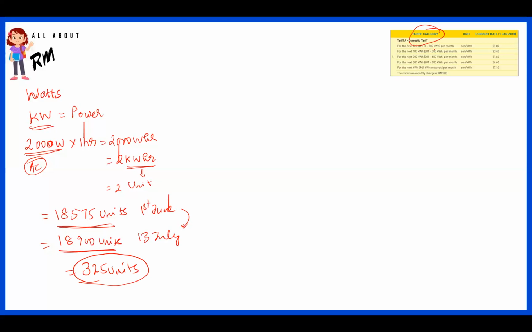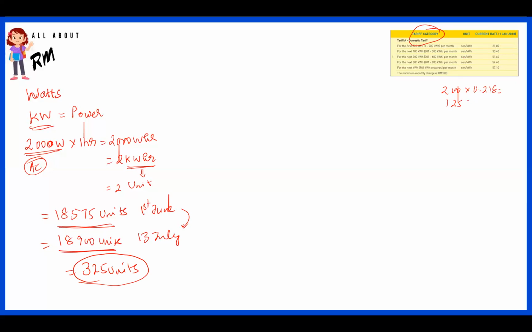that means 1 to 200 units per month, per unit you need to pay about 21.8 cents per kilowatt hour. That's what it means by 21 cents per kilowatt hour. So if you have 325 units here, you split the 325 into two: 200 plus 125 units. The first 200 units they will charge at 0.218.